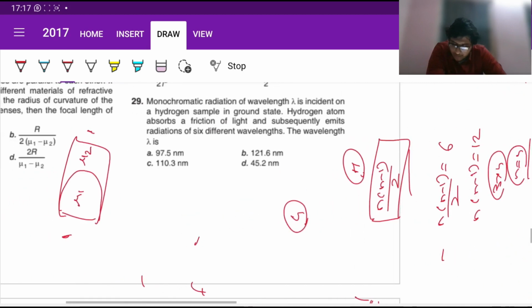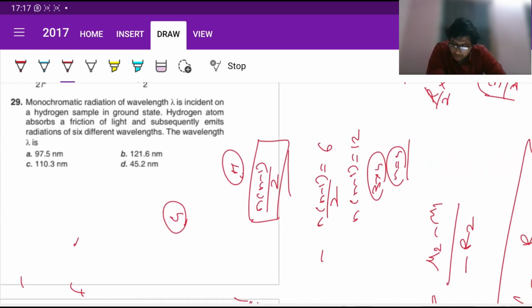Fine. So now what we want to do is find the wavelength that it absorbs so that it is able to do that.